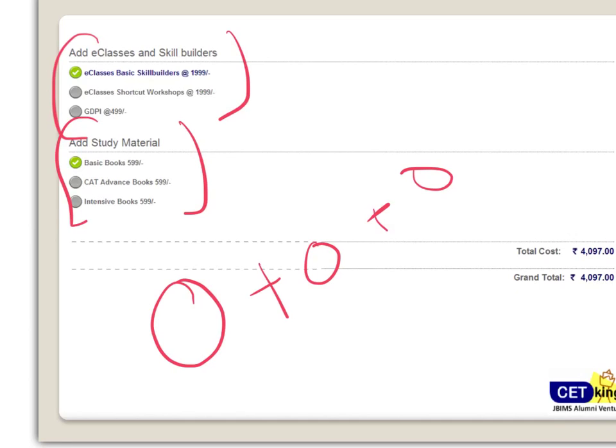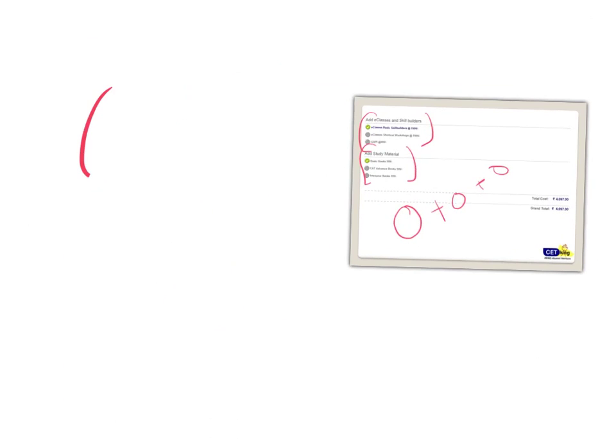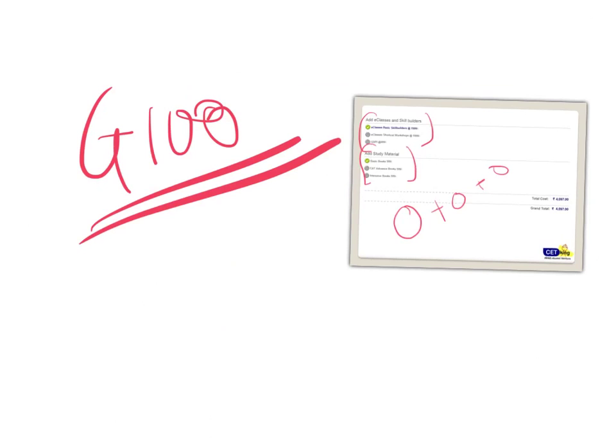If you want everything from us, then there's a program called G100, which contains everything: books, mocks for all the exams, shortcuts for all the exams. Everything is included as part of this program. Yep, so that you can buy as well.